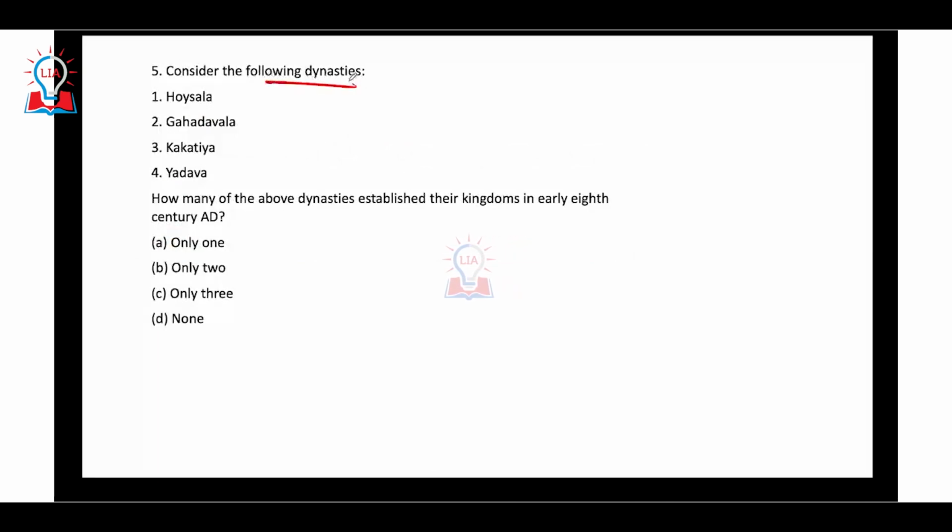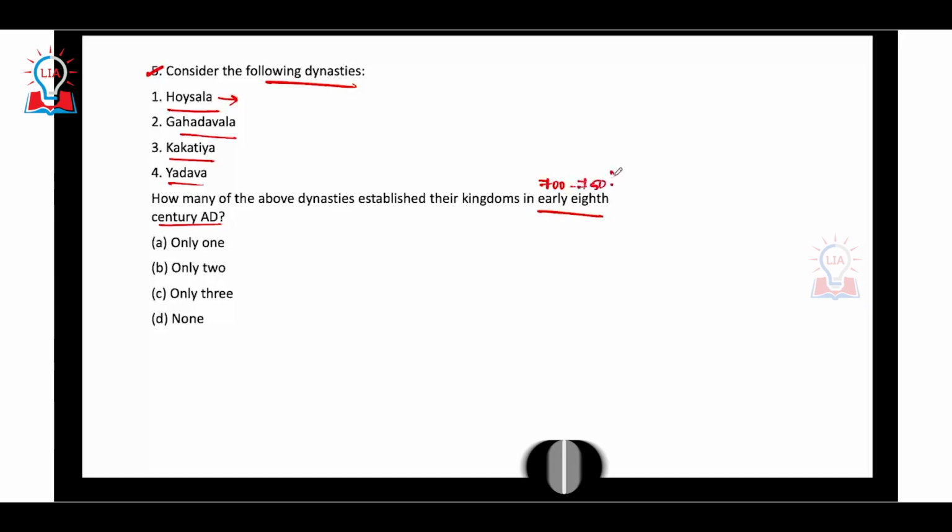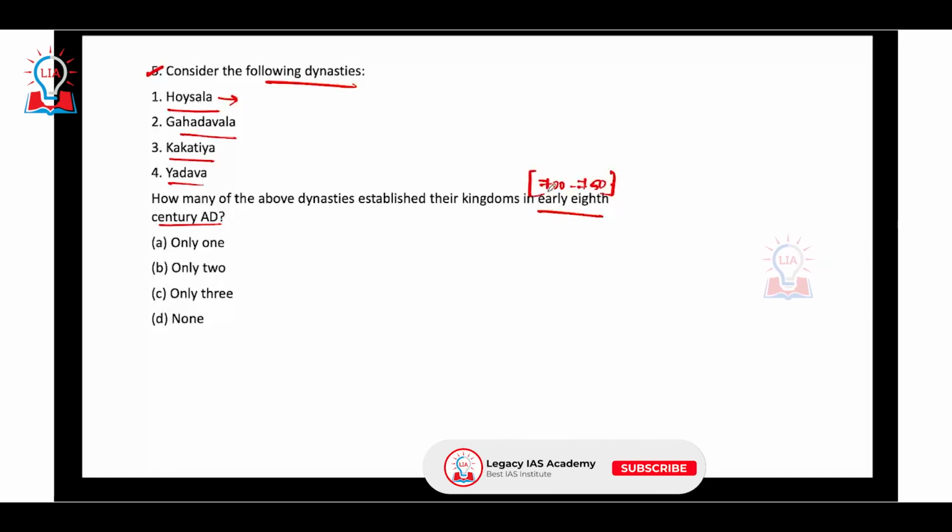Consider the following dynasties. In order to answer this particular question, you should have a holistic idea about the entire ancient history, and you should know the chronology of the dynasties. Hoysalas, Gahadavala, Kakatiya and Yadava. Out of these, whenever we study the Vijayanagara Empire, we remember the decline of the Hoysala Empire was responsible for the expansion of the Vijayanagara. How many of these dynasties established their kingdoms in the early 8th century AD, which means somewhere around 700 to 750? Which of these dynasties belonged to this particular time period? This is what the question asks.